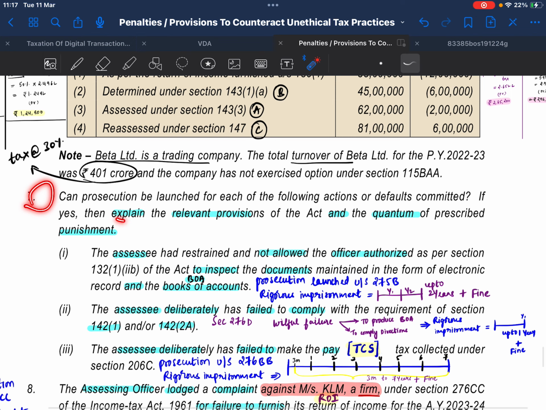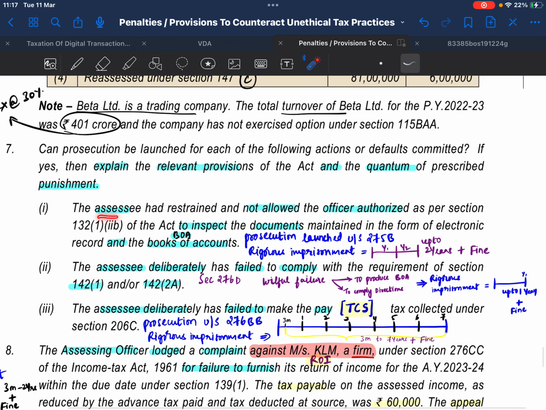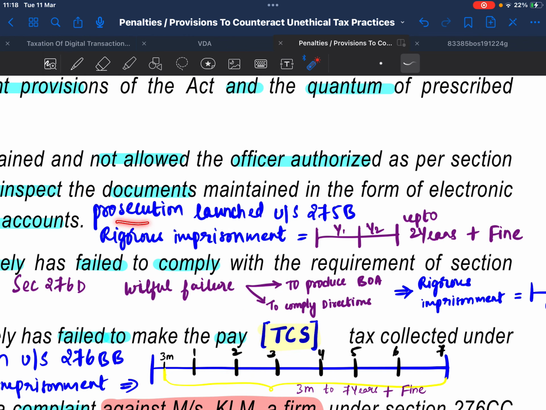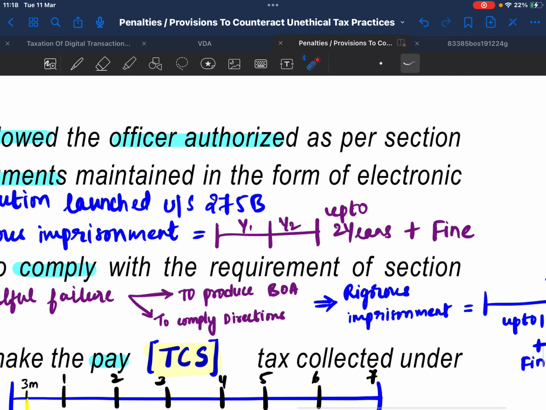Question 7. Explain relevant provisions and quantum of punishment. SSC did not allow the officer authorized to inspect documents and books of accounts. Solution. Prosecution is launched under section 275B: rigorous imprisonment of 2 years plus fine.